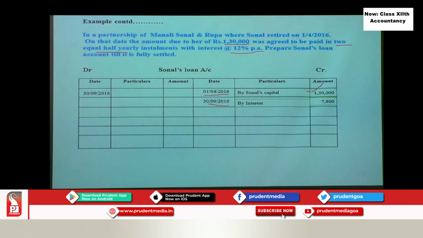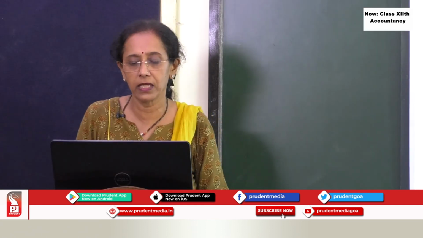Okay. So how will it appear? On the same date, that is the payment date, to bank, 65,000 plus 7,800. It will appear there as 72,800. So what is the journal entry we have passed here? Sonal's loan account debit to bank account. Along with interest, the installment is paid.